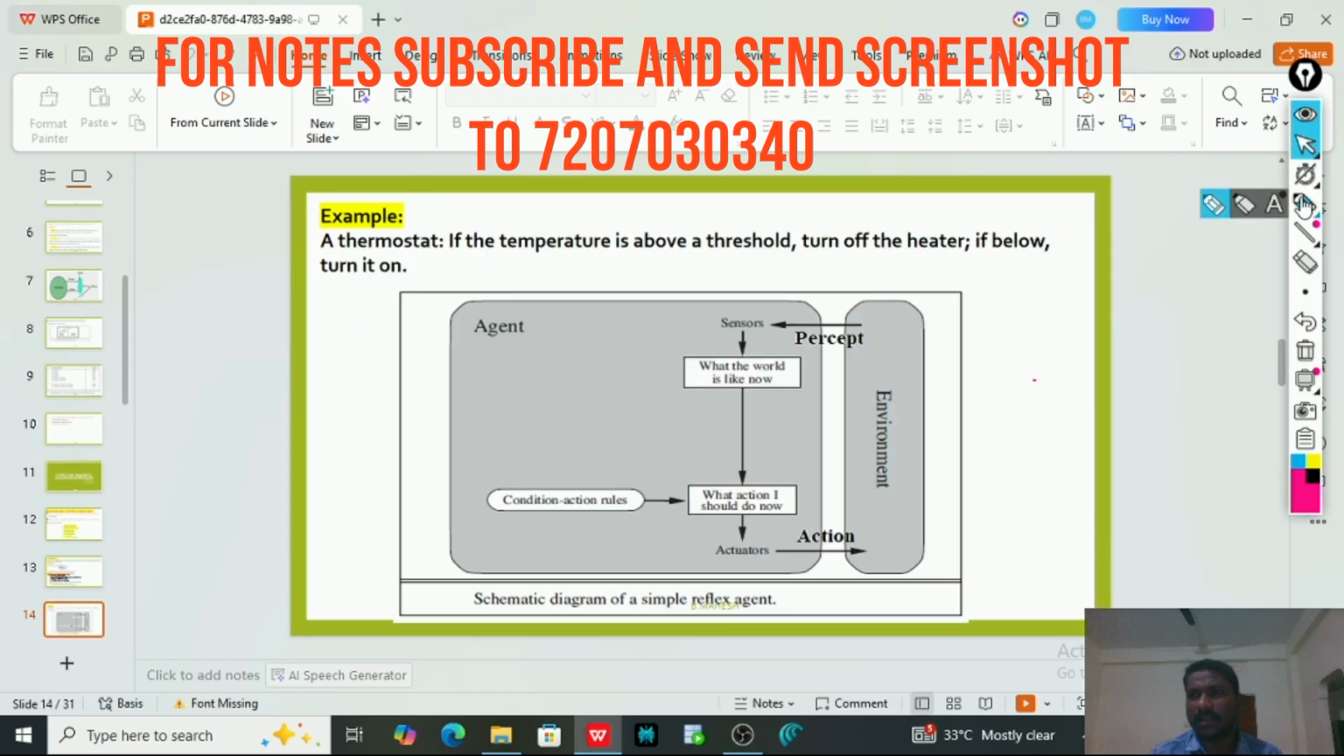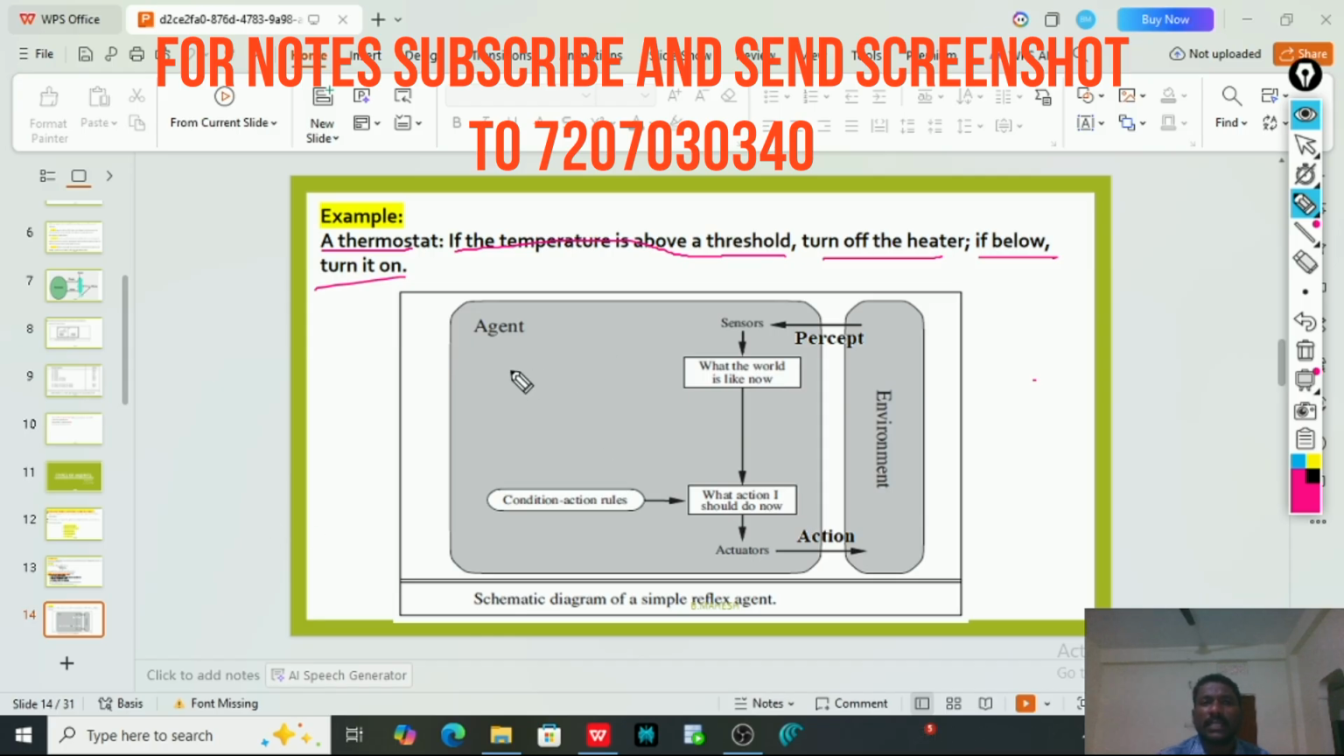This is the diagrammatic representation of a simple reflex agent. Example: a thermostat. If the temperature is above the threshold, turn off the heater. If below, turn it on. So here we have a robotic thermostat that works this way: when the temperature is above the threshold, it turns off automatically. If it is below, it turns on.